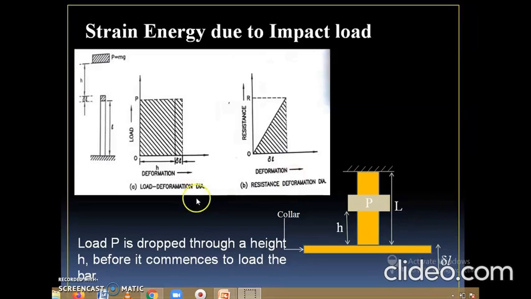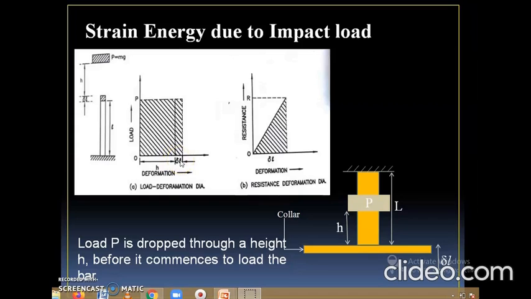The first figure is the load deformation diagram, with load on the y-axis and deformation on the x-axis. h is the height of the load, which is kept initially at the position, and delta L is the deformation which is added to the height h.